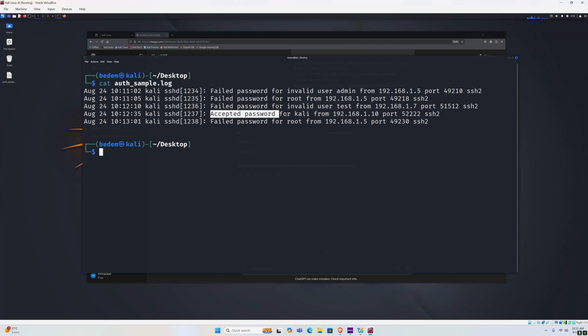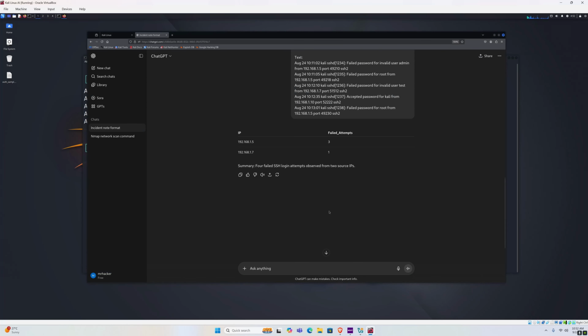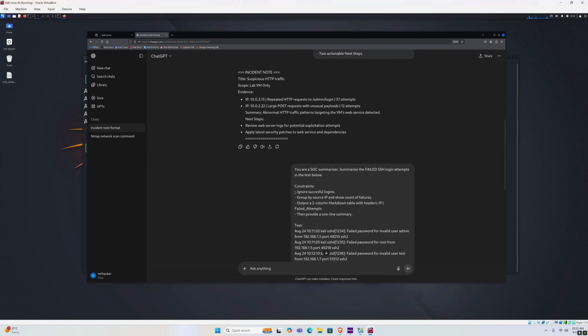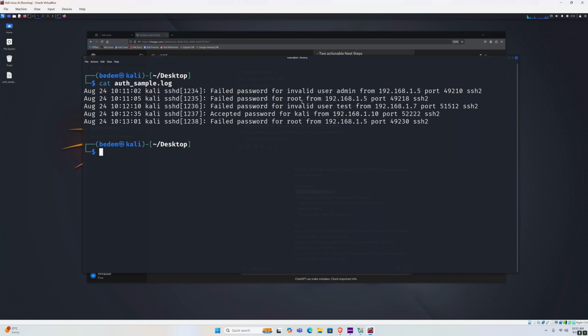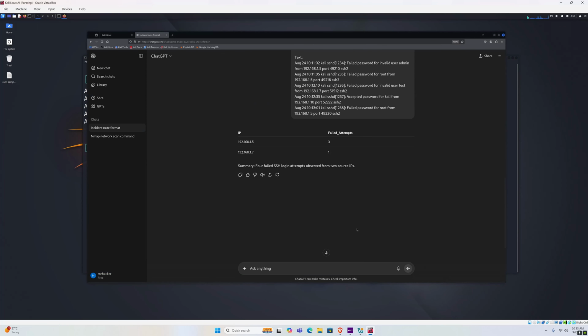This one is an accepted password, so if you notice in our prompt, we told it to ignore successful logins, so that one does not interest us. And the last one is a failed password for the root user from once again .1.5. So that is 3 attempts from .1.5 and 1 attempt from .1.7. If we go back, that's exactly what ChatGPT outputted.